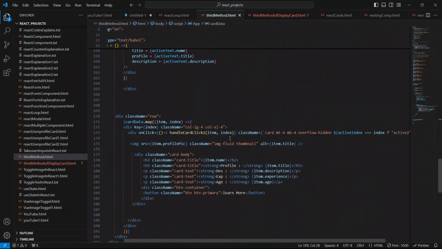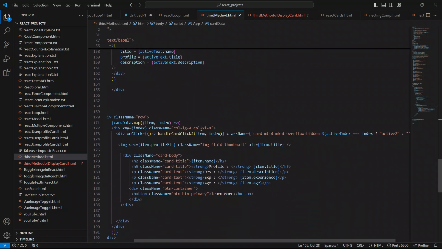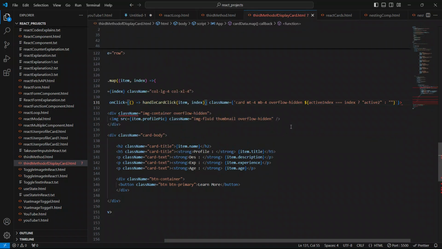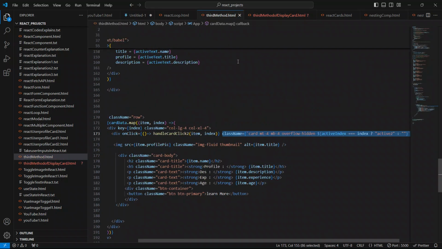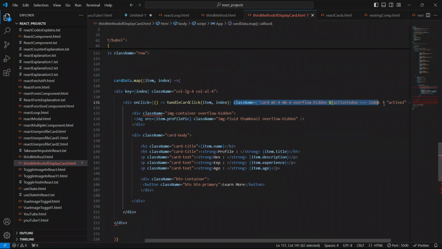Although there is no issue, I feel. So copy this class name from here, come up here and just replace this on click.